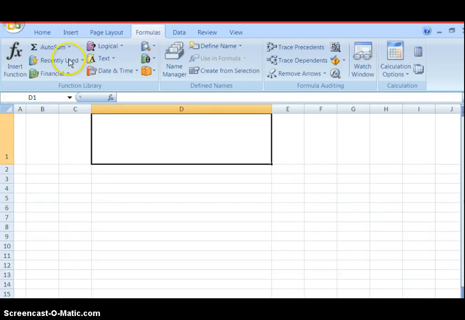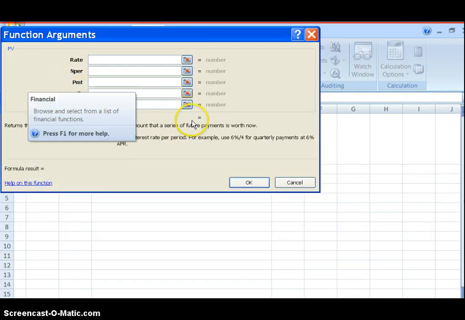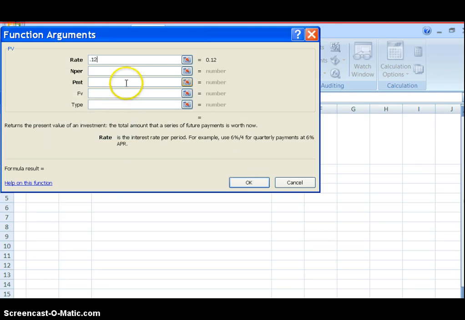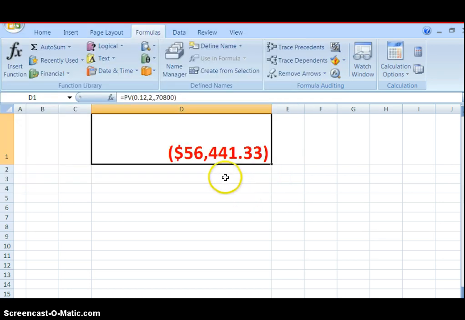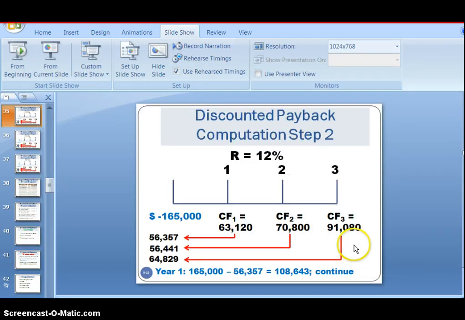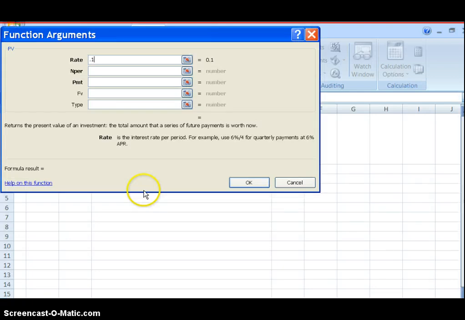So our rate was 12, number of periods is 2, and our future value is 70,800. So that means our present value is 56,441. And then lastly, year 3, 91,080 for 3 years at 12% gives us 64,828.